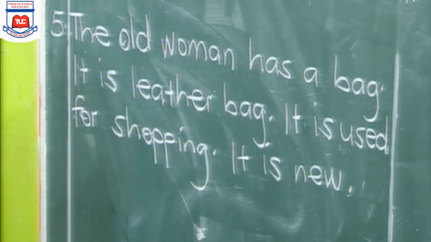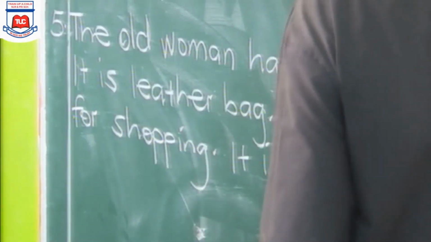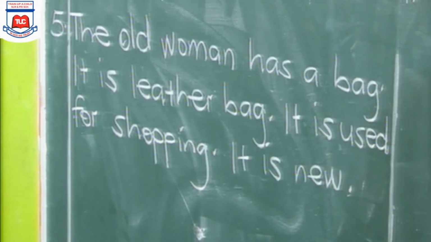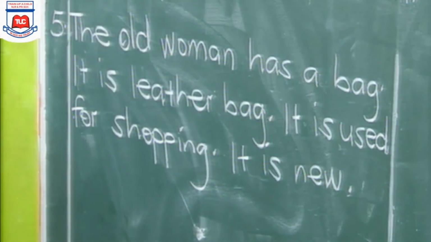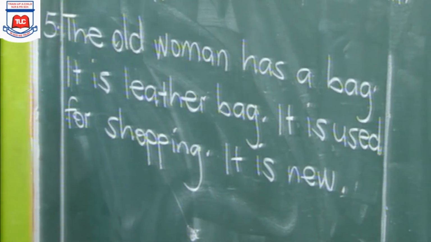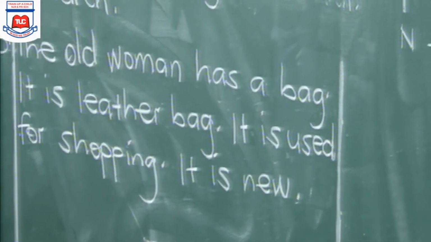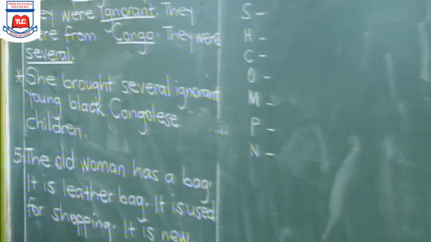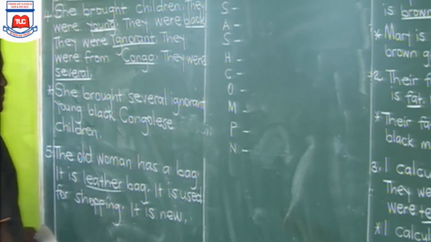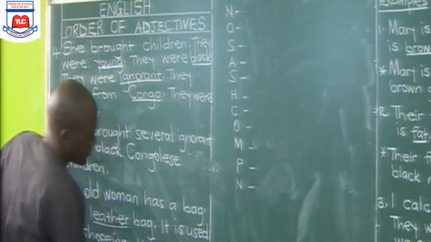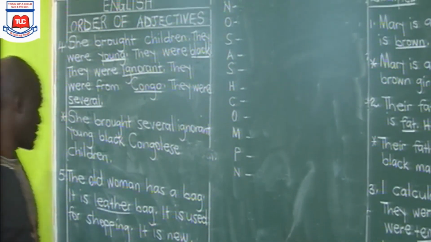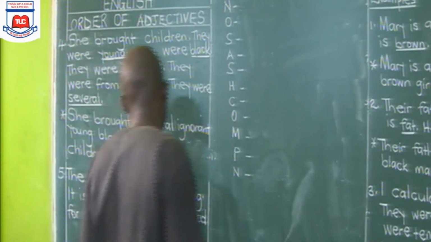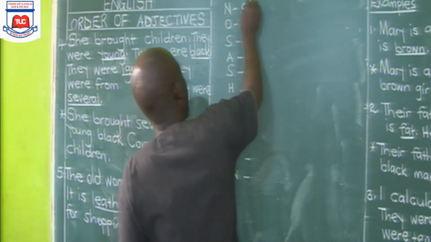So let's go and put these adjectives in their correct positions. The old woman has a bag. It is a leather bag. It is used for shopping. It is new. So we have adjectives here. Leather. We have new. How do we put these adjectives?